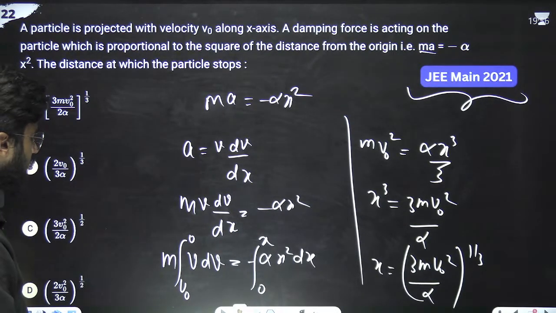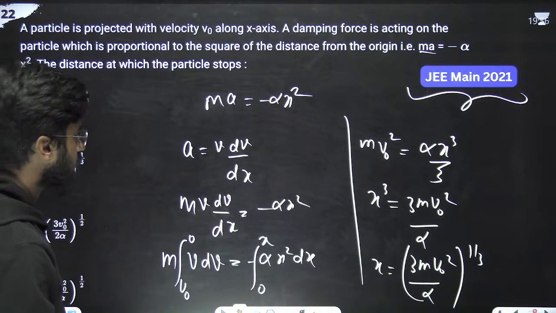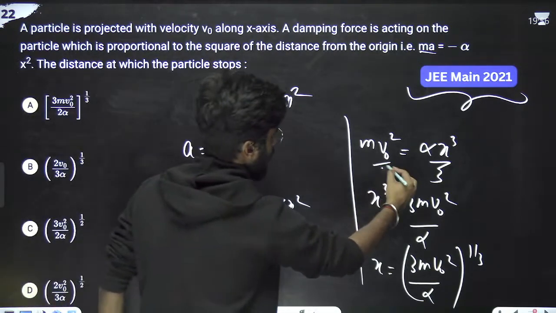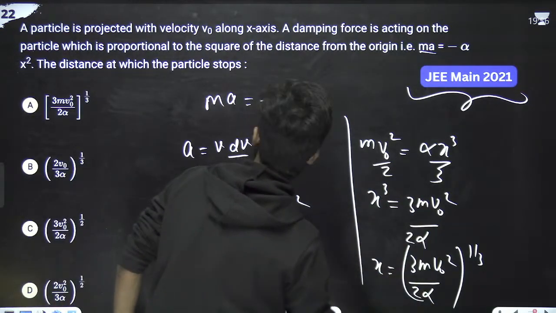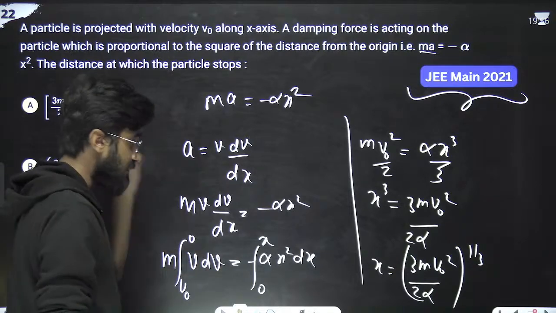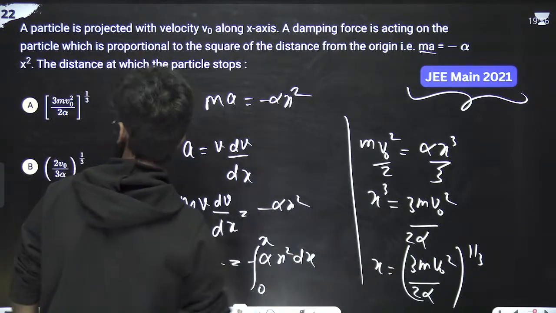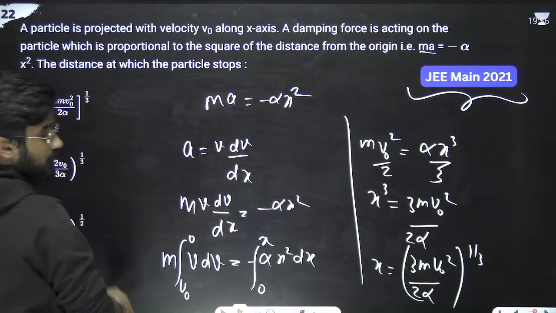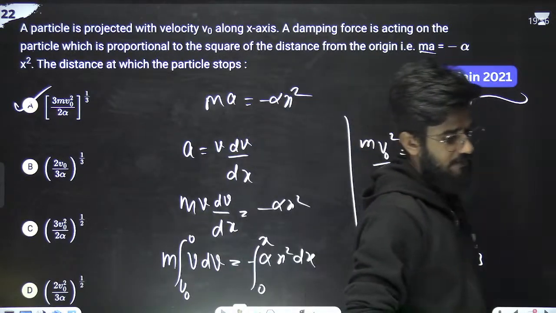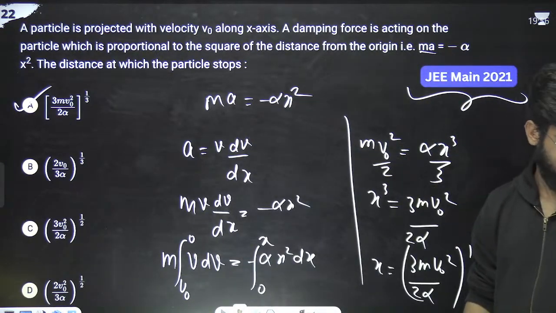From where is the 2 coming? There was one 2. Yes, 2 alpha. Sorry, because the integration of v is v square by 2. That is 2. So it means A option is correct. Have you got A? Done.